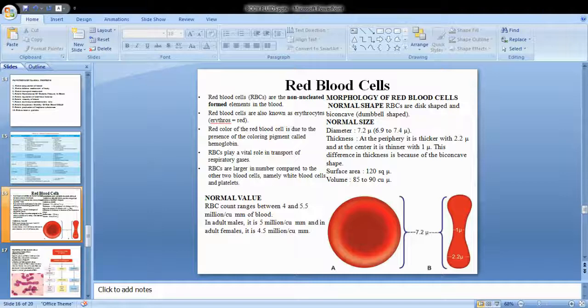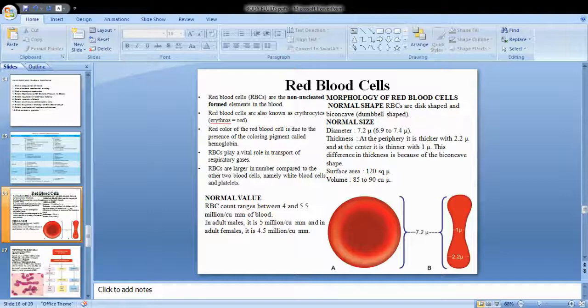When you compare it with the other cells, RBC is a little larger. When you compare the size with the other cells, RBCs are larger than the WBC and the platelets. So now let us see the normal value. There is a difference between males and females.